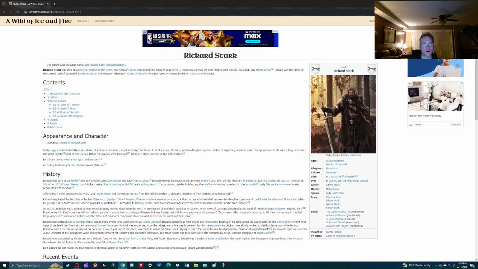Rickard Stark was Lord of Winterfell, Warden of the North, and head of House Stark during the reign of King Aerys II Targaryen, the Mad King. He was the only child of Lord Edwyle Stark and Lady Marna Locke. Wow. It's crazy when you look at this and it's only one child and it happens to be a son, and like a great house, which would be House Stark. They're one of the great houses of Westeros. They're that close to being completely extinct through the male line.